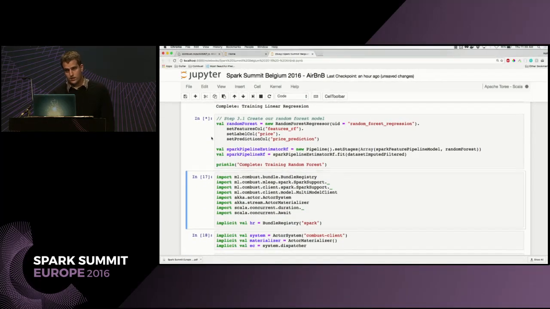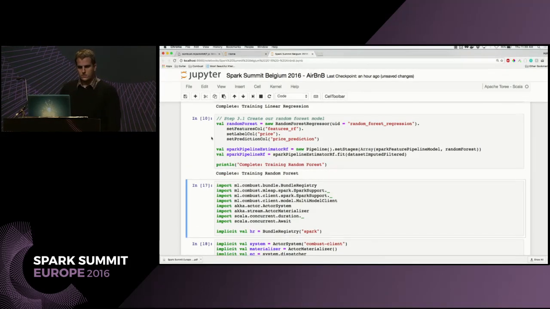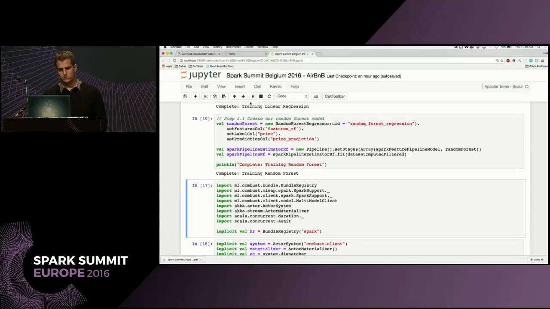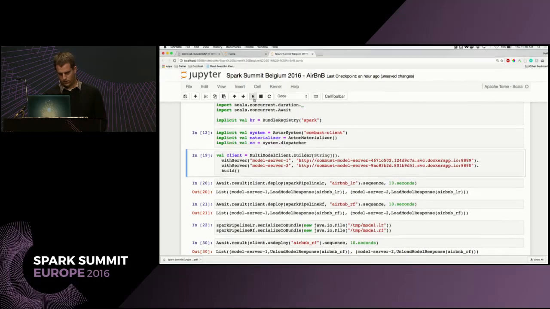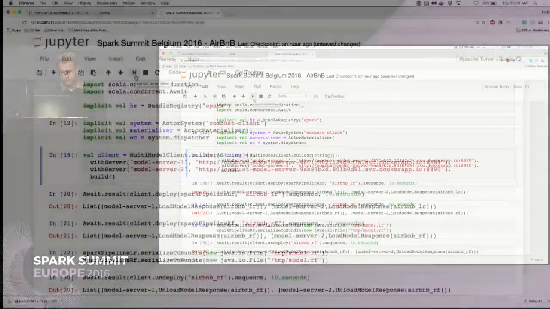Where it gets interesting is we've built out this whole platform around these things. So essentially what we can do is we can serialize that entire model that you've just built, that entire pipeline. We serialize it to a format that I'll talk about later, and we can upload it to our servers and start serving the models with just a couple lines of code, actually just one line of code. So this is all boilerplate here, getting everything set up, setting up our client to talk to 2 model servers that we have running in AWS right now.